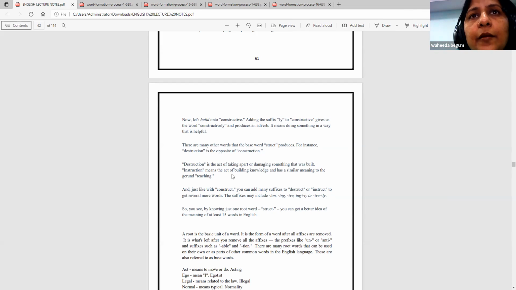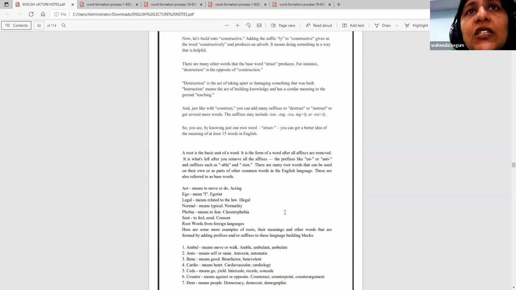What did we say previously? With the root struct, we have many suffixes to get several more words. ION can be added, ING can be added, IVE, IVE plus LY, that is an adverb, and IVE plus negative. So you see, by knowing just one root word, struct, you can get a better idea of the meaning of at least 15 words in the English language.